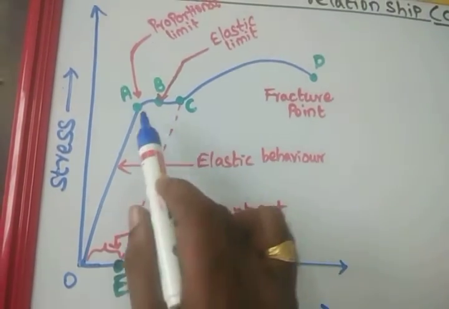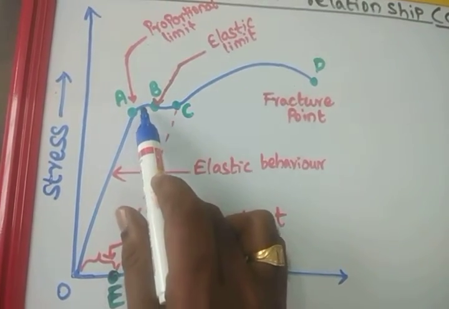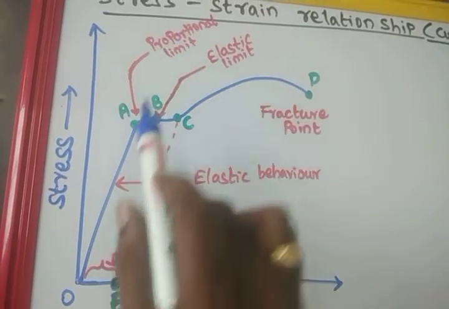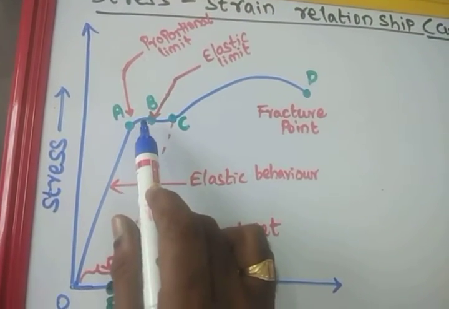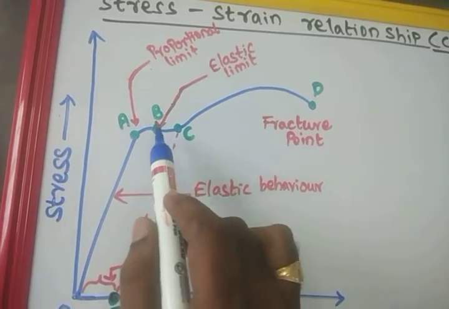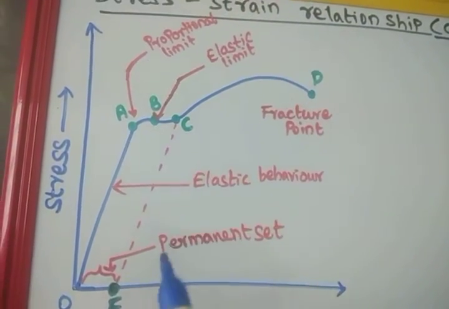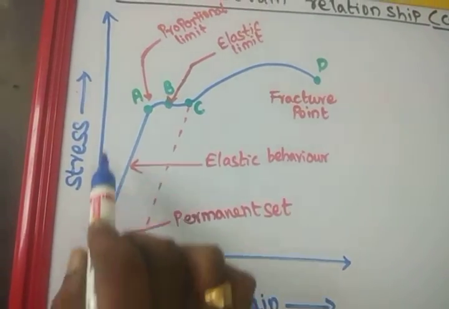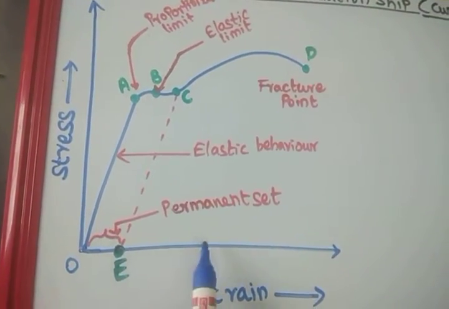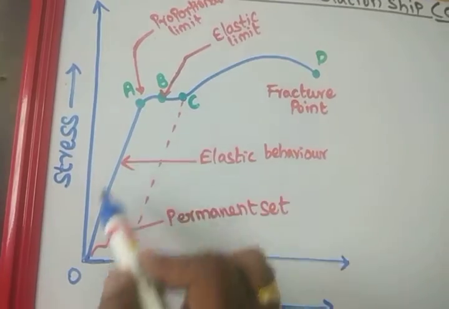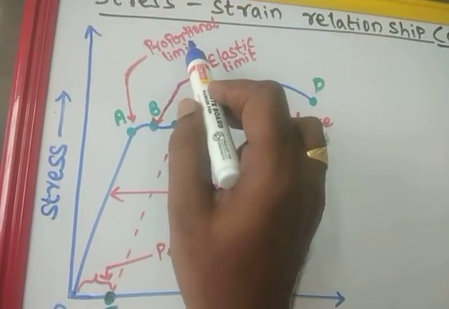The strain is not directly proportional. It will be bent down, not directly increasing. It will decrease, slightly bent down. So that point is the elastic limit of the rubber band or that particular material. Whenever the stress increases, there will be a change in strain. Here this straight line OA represents the proportional limit.